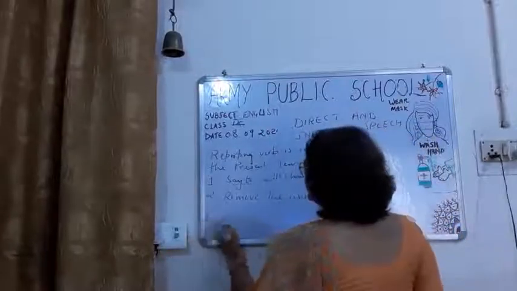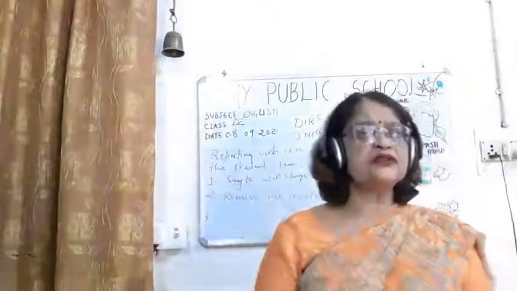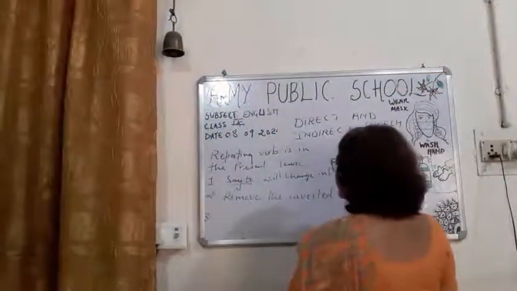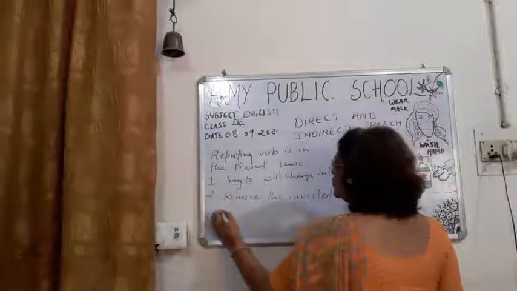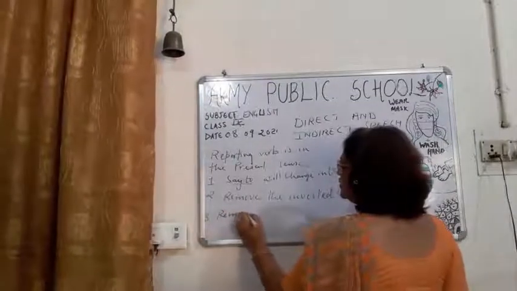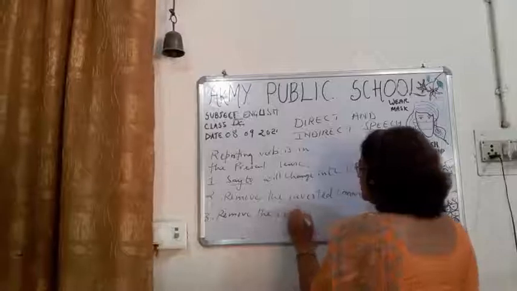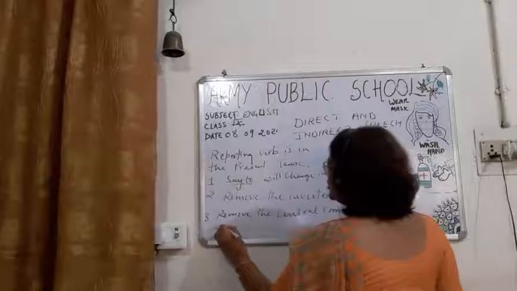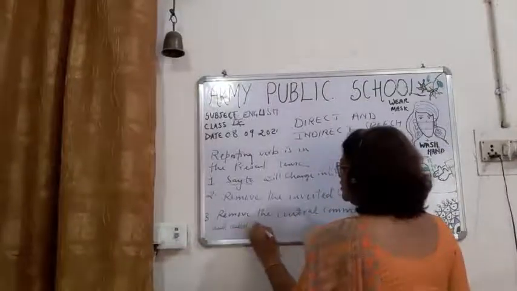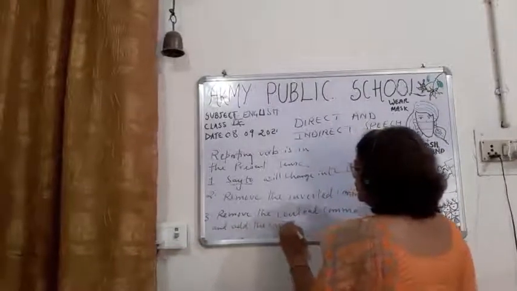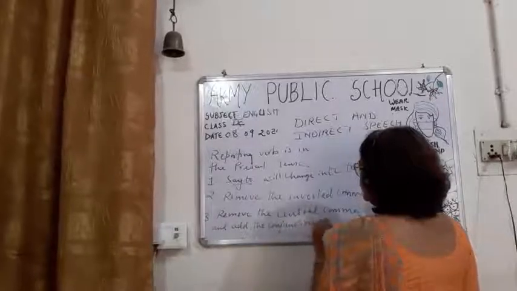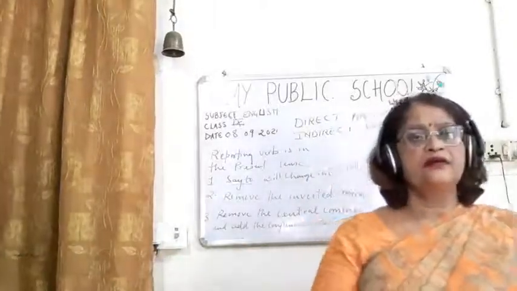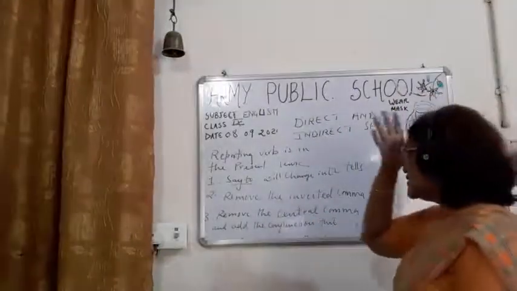Third, you have to remove the inverted comma, children. What is the third point? Third point is that you have to remove the central comma and add the conjunction. Add the conjunction that. Okay, so children, this is the third rule.